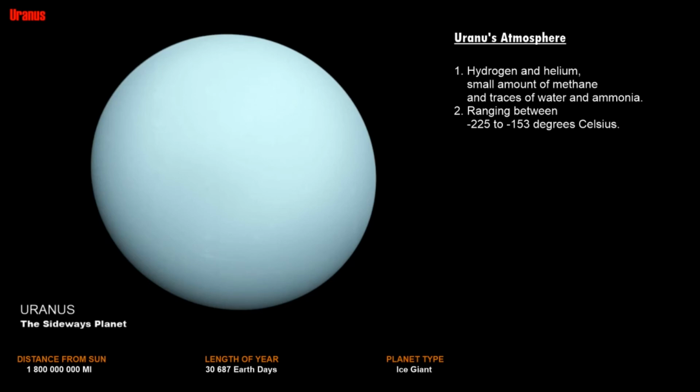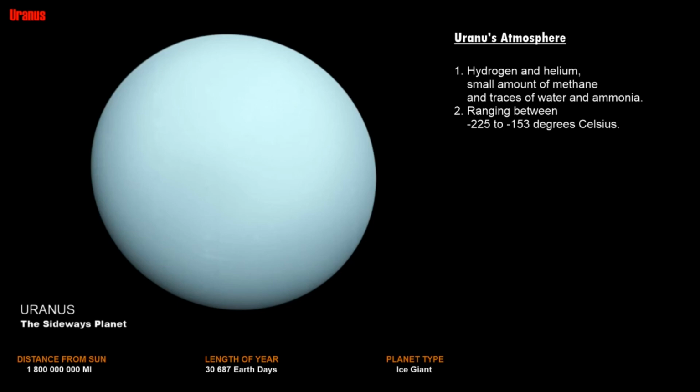This minimum temperature makes Uranus even colder than Neptune in some places.